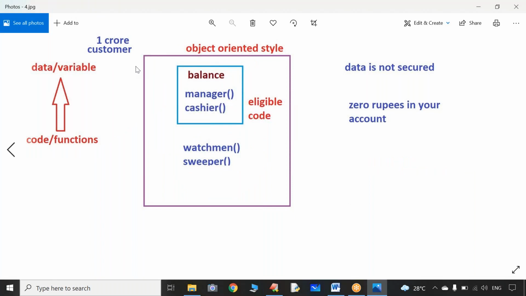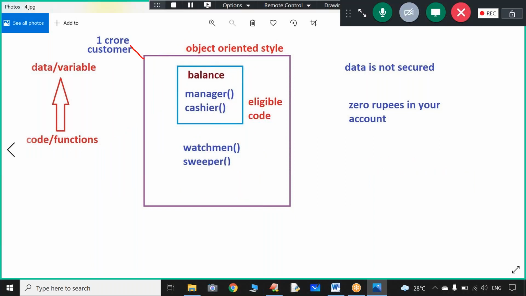Now tell me, the same situation, the VIP customer approached the bank and inquired the manager. Manager replied that you are having 0 rupees in your account. Now tell me, anyone in the batch, am I supposed to inquire even watchman and sweeper also in this case? Is it required? Not required, because as they are not having any rights to access balance, why should I inquire watchman and sweeper? No, not required.